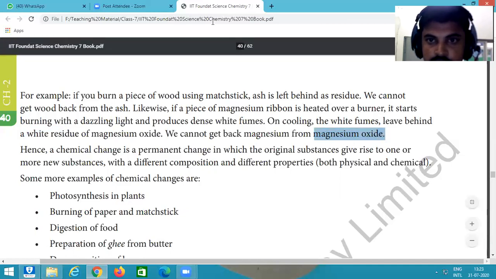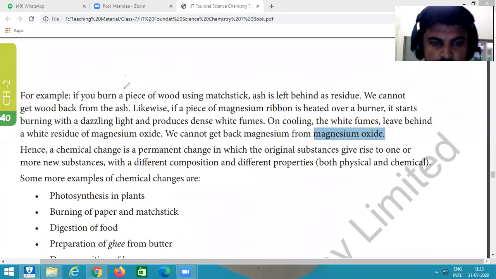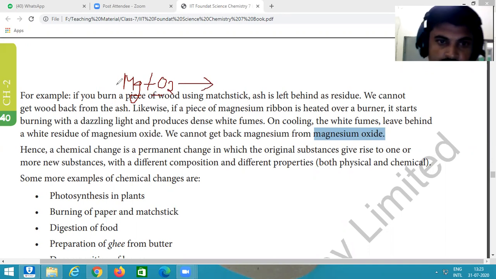Suppose I show you. It is magnesium. When it burns, burning always occurs in the presence of oxygen. So magnesium reacts with oxygen.